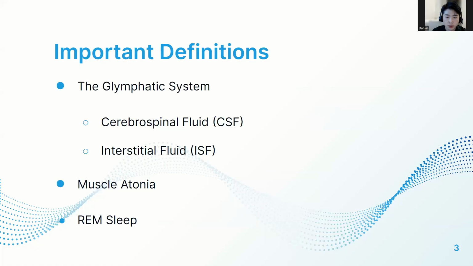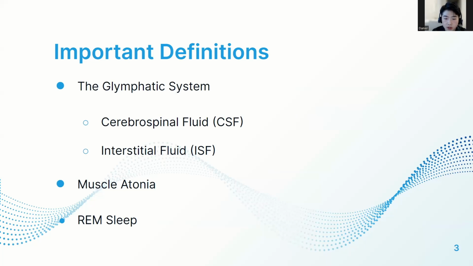First, here are some important definitions. The glymphatic system is a complex network of perivascular channels that delivers nutrients and clears cellular waste products through the circulation of cerebrospinal fluid, abbreviated CSF, and interstitial fluid, abbreviated ISF, in the cortex. Some cellular waste products include proteins that may contribute to neurodegenerative diseases when they aggregate abnormally.